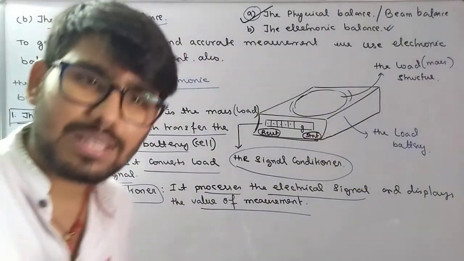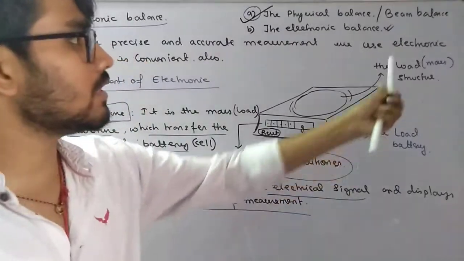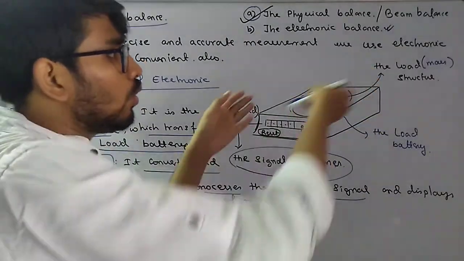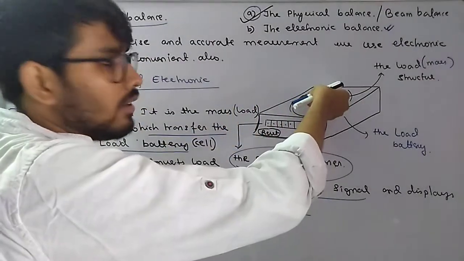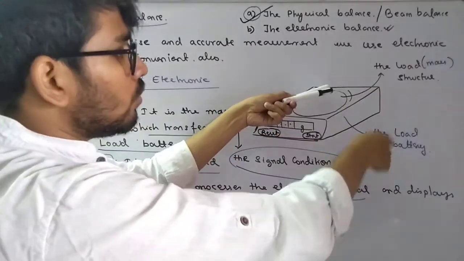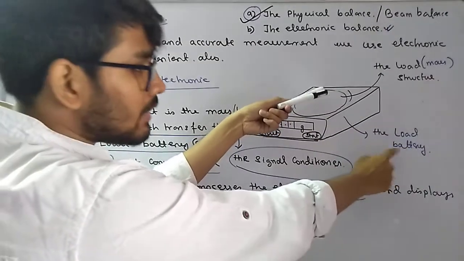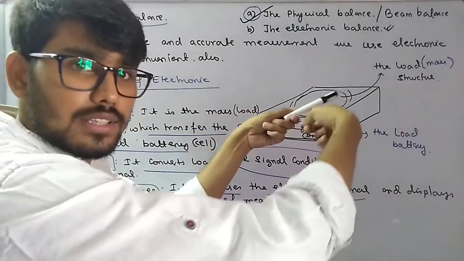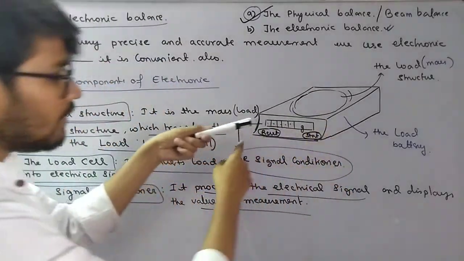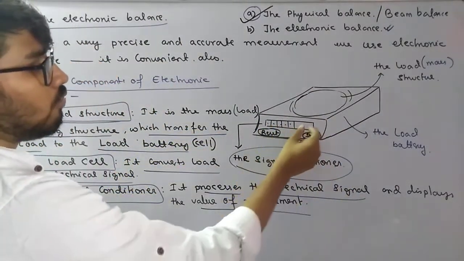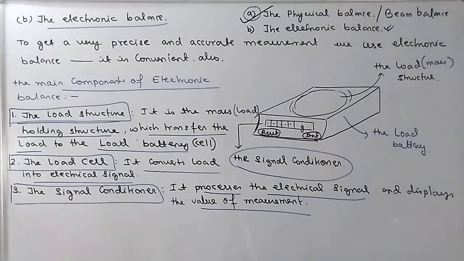It's very simple, it is made of three parts. First is the load structure, a load holding device which transfers the load to the battery. This battery converts the load into an electrical signal, and this signal is processed by the signal conditioner and the value of measurement is shown.